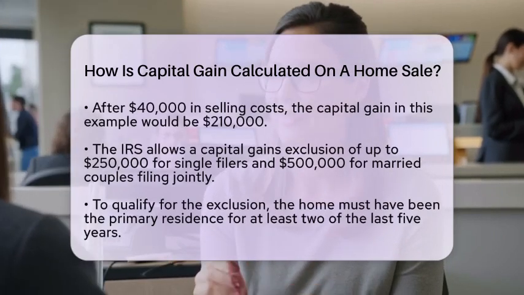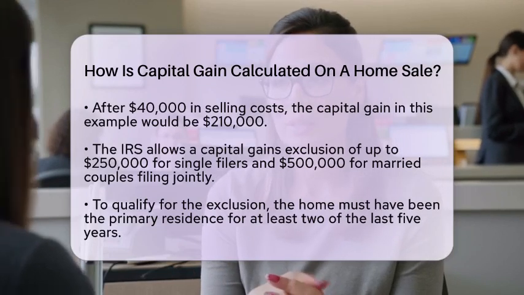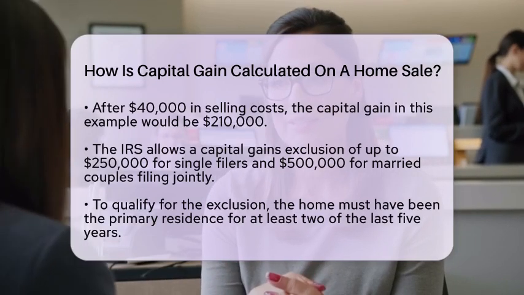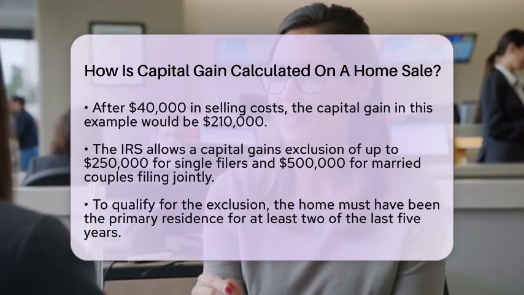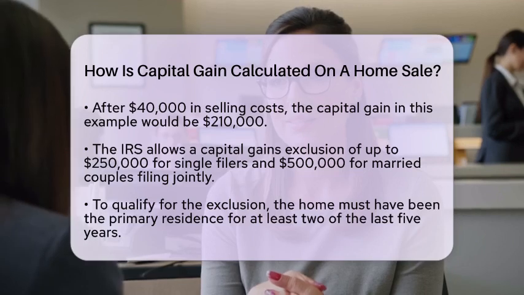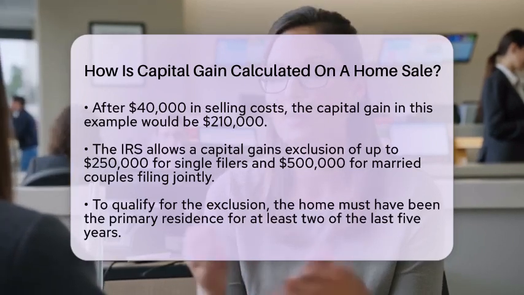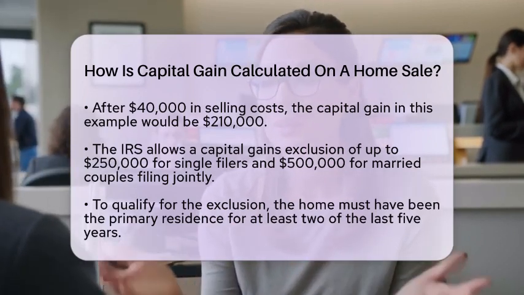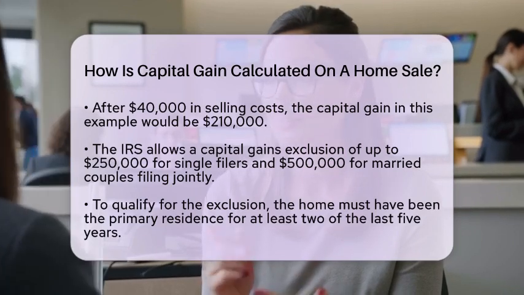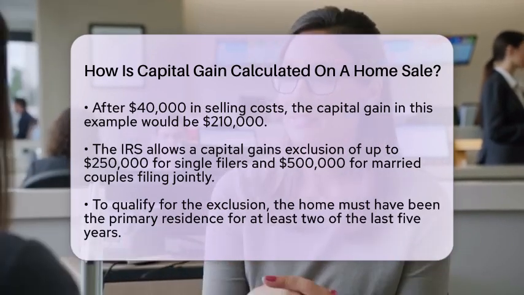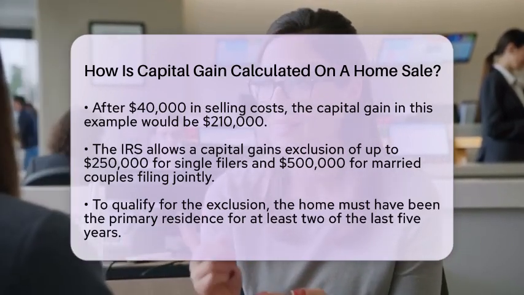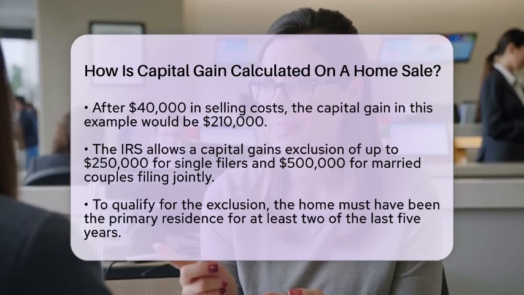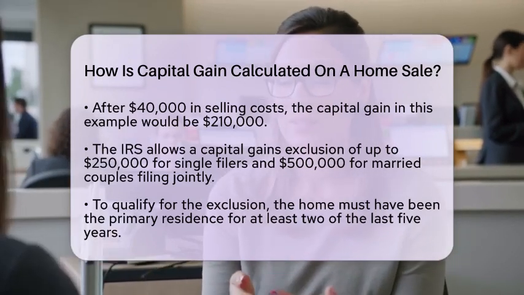From a tax perspective, the Internal Revenue Service allows homeowners to exclude up to $250,000 of capital gains from taxation if you are single. If you are married and filing jointly, the exclusion increases to $500,000. To qualify for this exclusion, you must have owned and used the home as your primary residence for at least 2 out of the last 5 years before the sale. Additionally, you cannot have claimed this exclusion on another home sale within the previous 2 years. If your capital gain exceeds these exclusion limits, the amount above the exclusion will be subject to capital gains tax.